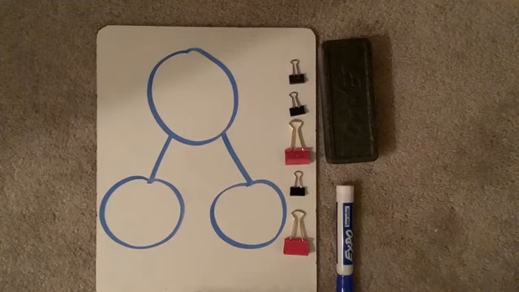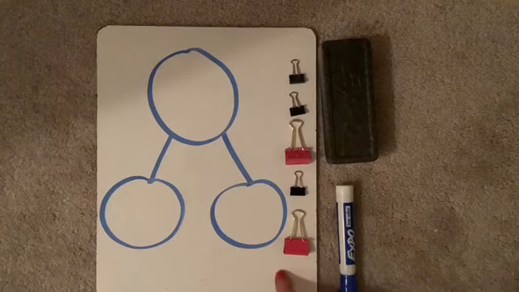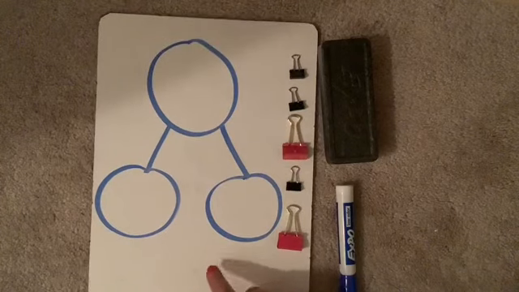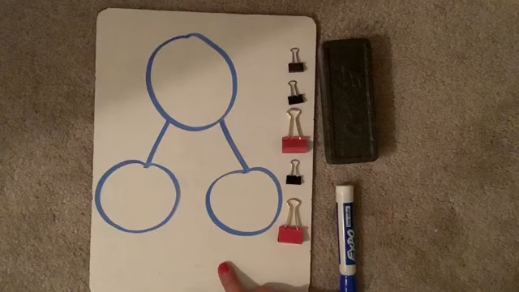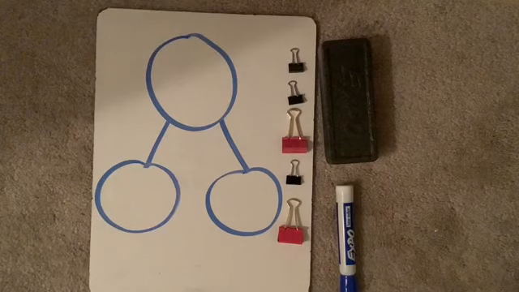I did leave some space down here to write a number sentence. If you can find any space on your whiteboard, go ahead and do that. Otherwise, you could always use a piece of paper. You could flip it over and use the back, whatever works for you.